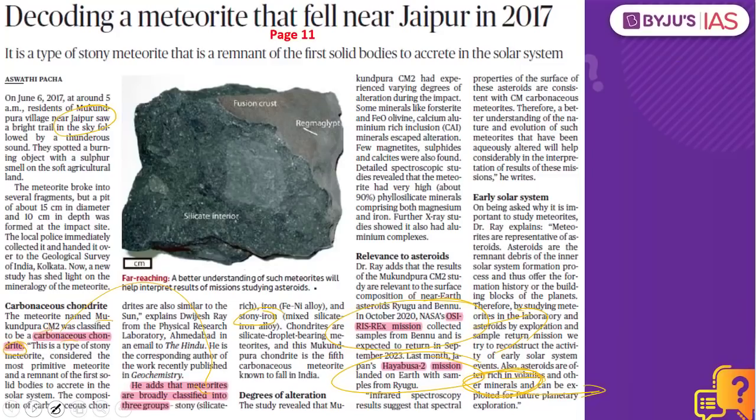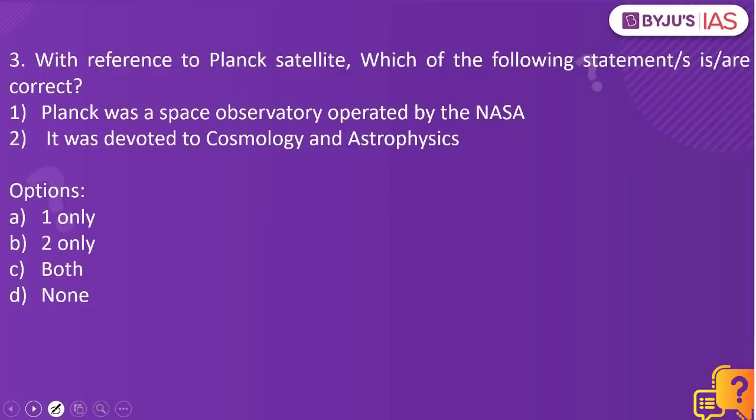Now let's look into the next practice question. With reference to Planck satellite, which of the following statements is or are correct? Planck was a space observatory operated by NASA. It was devoted to cosmology and astrophysics. Which of the statements are correct? The answer to this is 2 only.